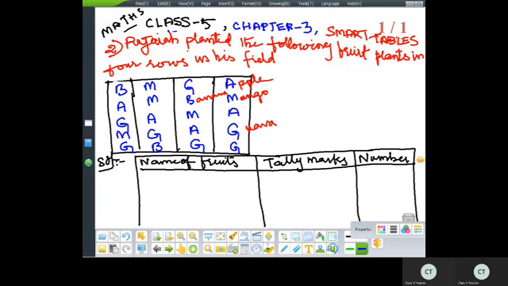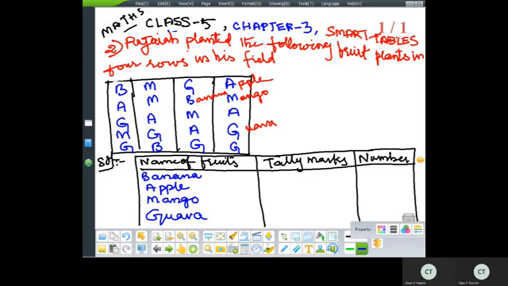So firstly, banana, then next apple, then next mango, then next is Goa. Is it clear? So now firstly, let me come to banana.